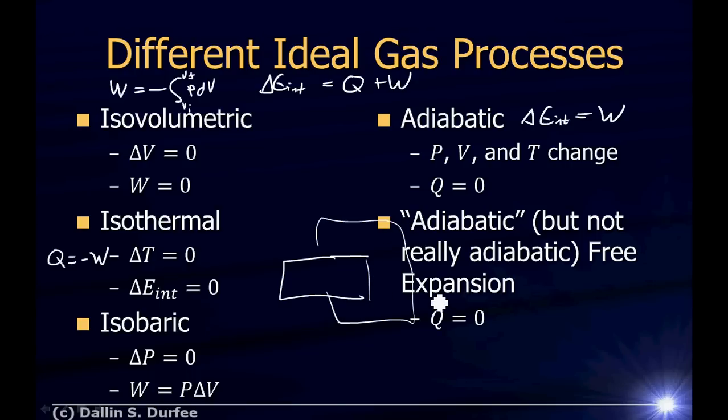So it turns out then no heat flows in, but also there's no change in temperature, which means the change in internal energy is equal to zero. And if no heat flows and there's no change in internal energy, we also know then that the work done in a free expansion is zero.